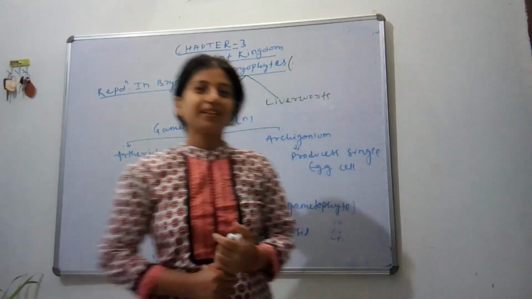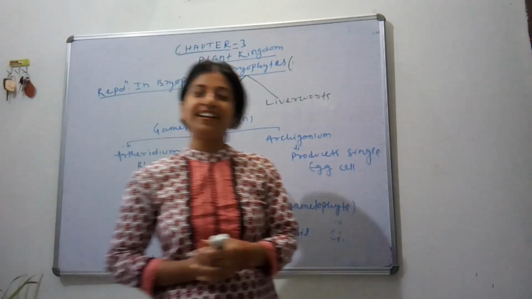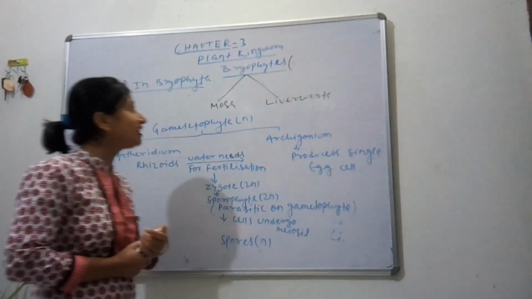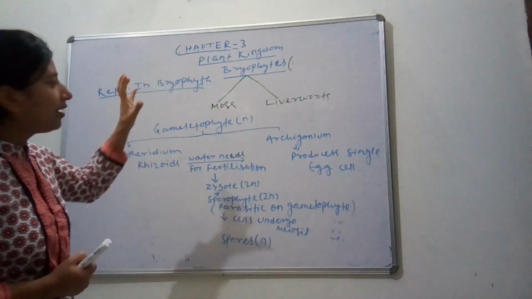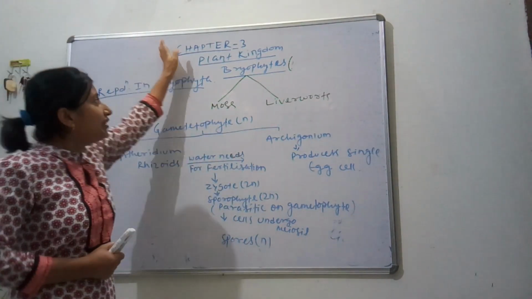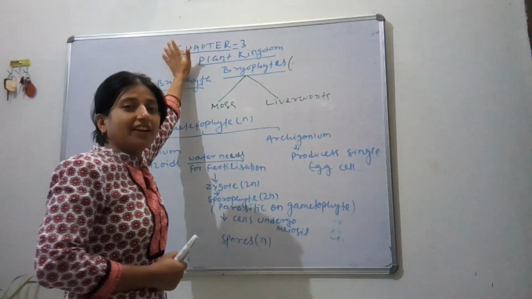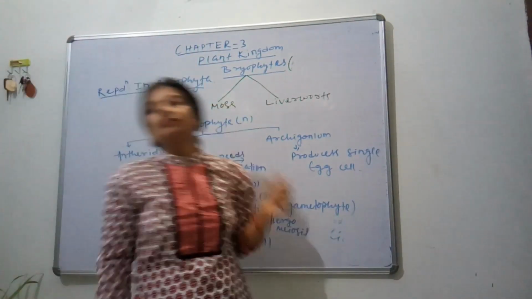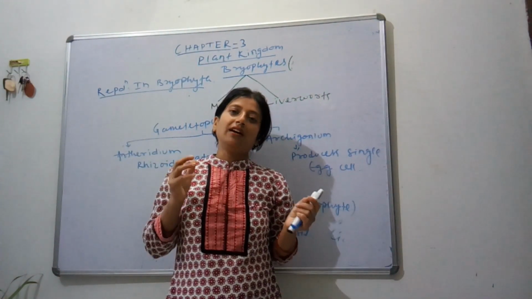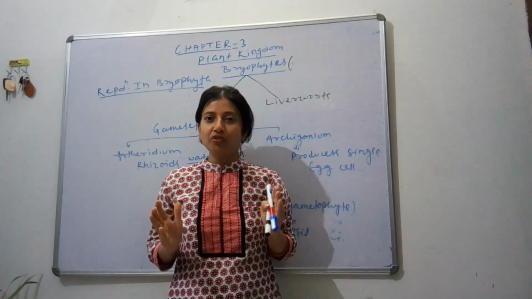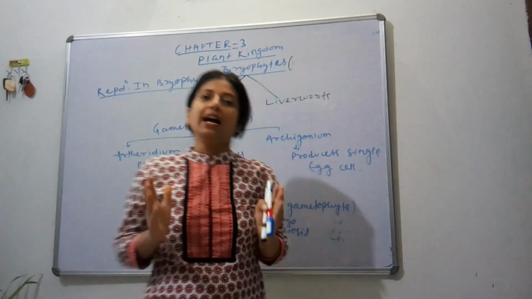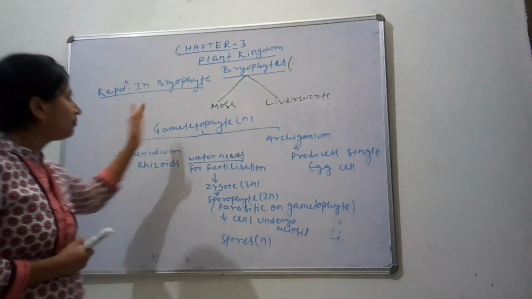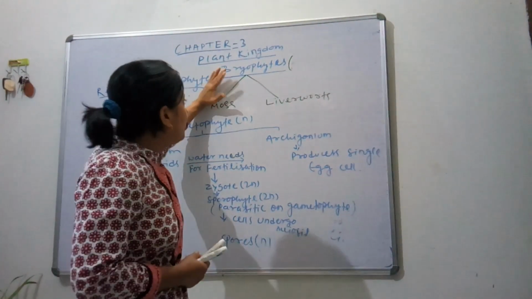Hello students, today we will start the next division of plant kingdom, that is Bryophyta. In our last class we studied about algae, and we are continuing chapter 3 of class 11, plant kingdom. So let's see how bryophytes reproduce, what is their life cycle, where they are found, what is their economic importance, and how they help us human beings in various ways. So let's start.